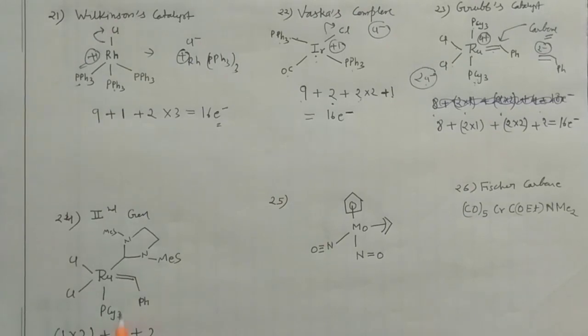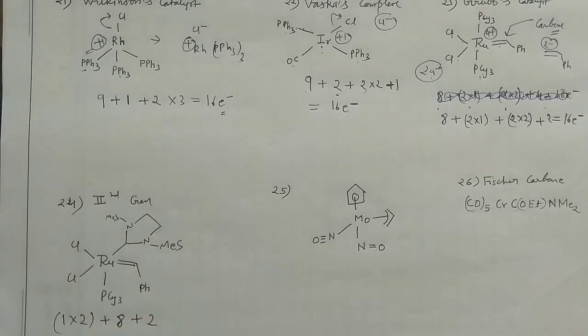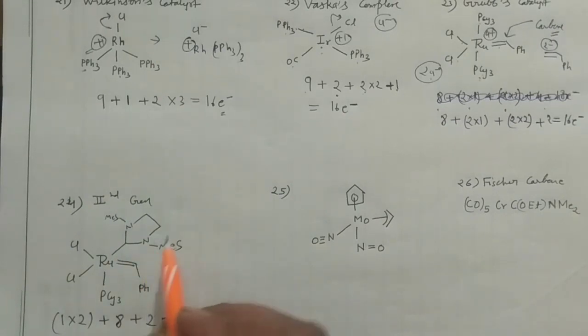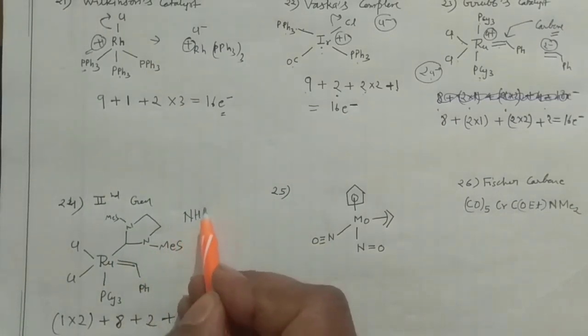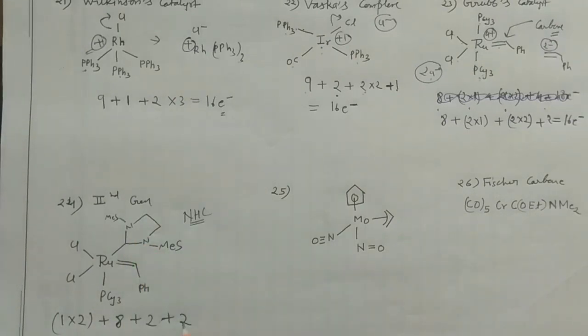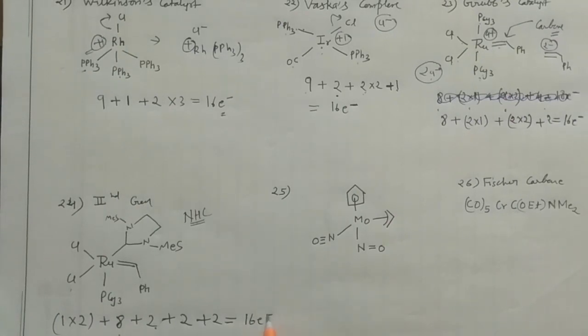This is the carbene, which will again give you 2 electrons, and this is the NHC carbene, an abbreviation I told you in my last lecture, which will also contribute 2 electrons. So 2 for this one, 8 for this one, 2, 2, and 2 for the others. This gives you 8, 6, 14 plus 2, 16. So again it's a 16 electron system.